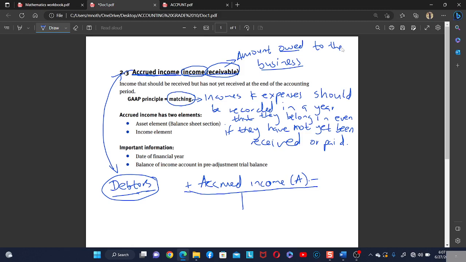But then let's go to the example so that we can do it. Remember, I said that this is an asset account.